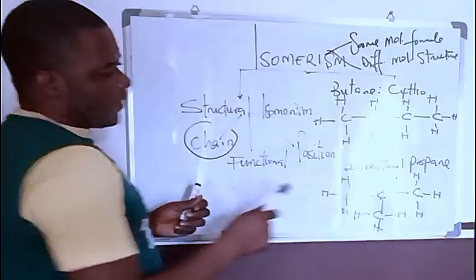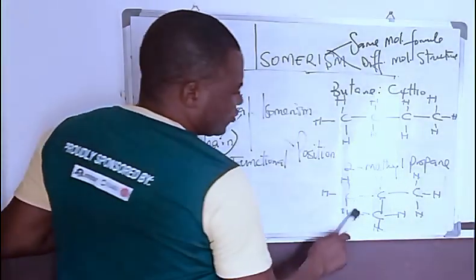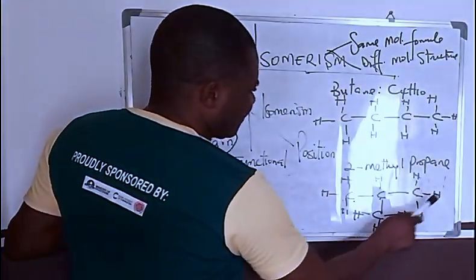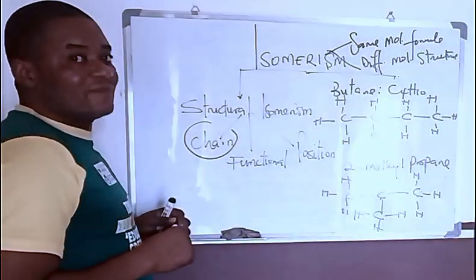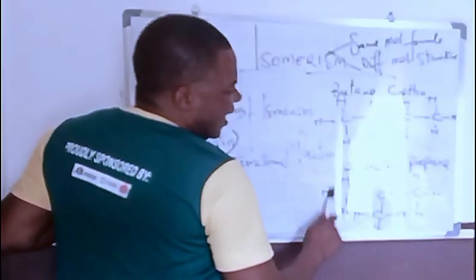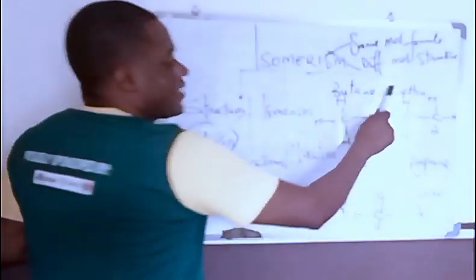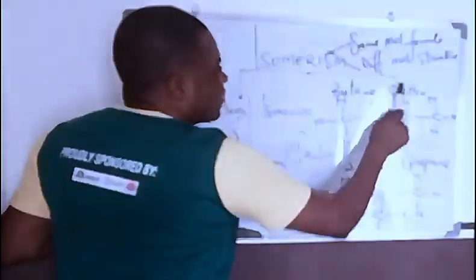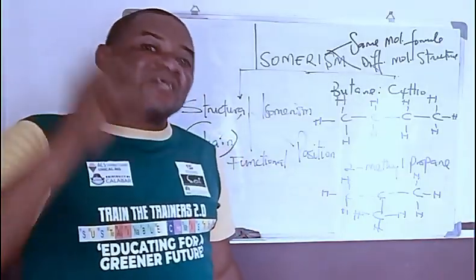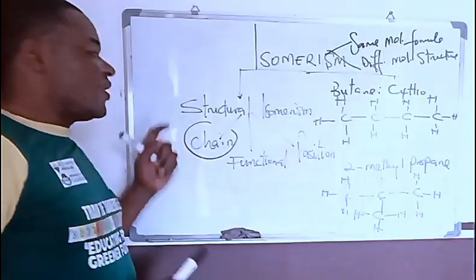Now, if you count the carbon atoms, you'll see that we have 1, 2, 3, 4 carbon atoms. Hydrogen: 1, 2, 3, 4, 5, 6, 7, 8, 9, 10. So this compound is still C4, and H is 10. So it's still like this compound here, which is butane. Both of them have the same molecular formula, but a different arrangement of the structures due to the arrangement of the carbon atoms. In that case, 2-methylpropane and butane are chain isomers.